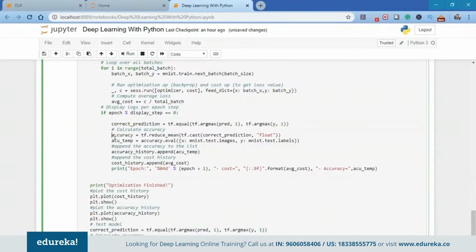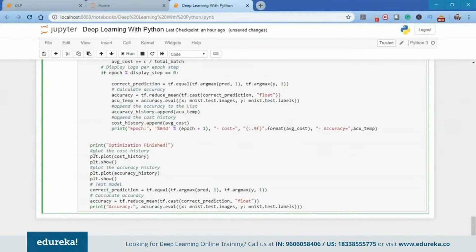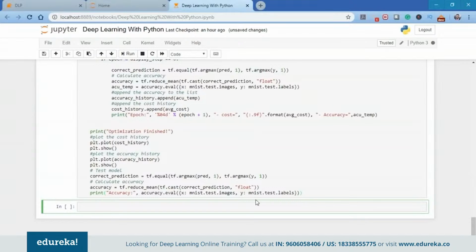So what we're going to do is accuracy will be tf.reduce_mean of the tf.cast of the correct prediction. What we're going to do now is append the accuracy to the list. And next, we're going to append the cost to the list also. So as the final output, we get the accuracy and the cost, and we'll see how the accuracy increases while the cost decreases. And then again, we have the plot of the cost history to just have a look at what the cost looks like and what the accuracy looks like. So let me run this code.